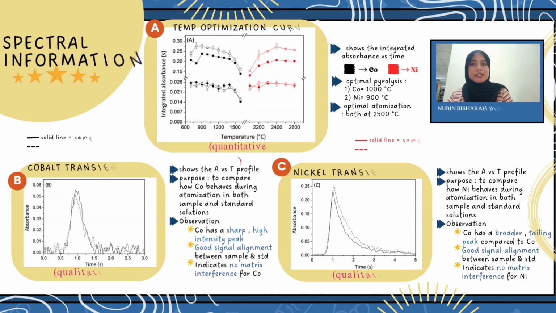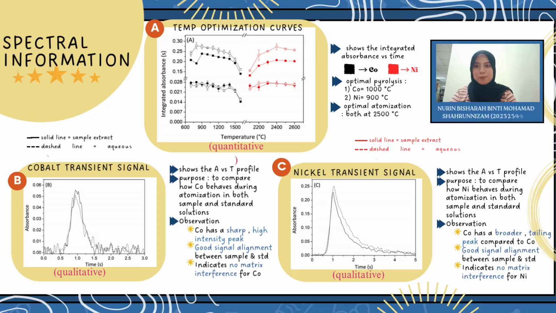In this part of the presentation, I will discuss the spectral information obtained in the study and how it was used for both qualitative and quantitative analysis of cobalt and nickel in chocolate samples. Here on the slide, you can see figure 3 from the article. It shows two important things: the temperature optimization curve and the transient signal for both cobalt and nickel.